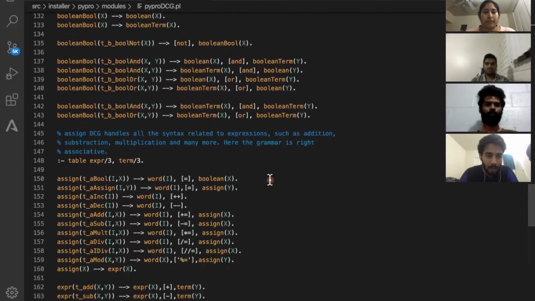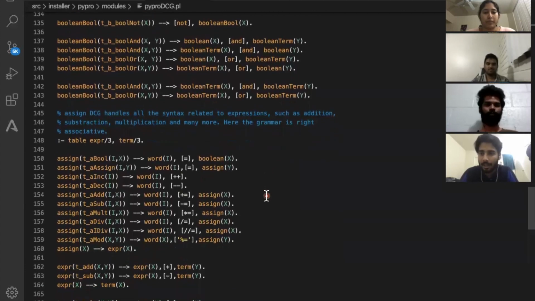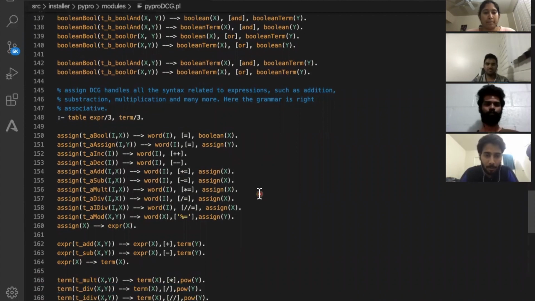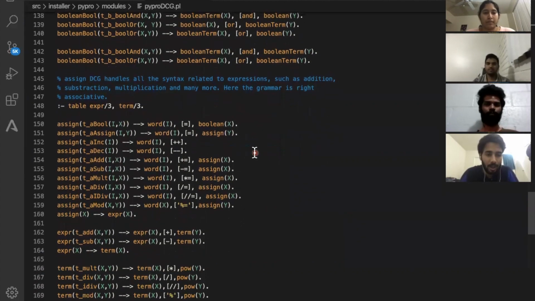Also, for each and every assignment, there is a parse tree node. So in assignment, we can assign any Boolean value to the variable. So for that, this is the parse tree node that we have here. Also, here we have incorporated the precedence.